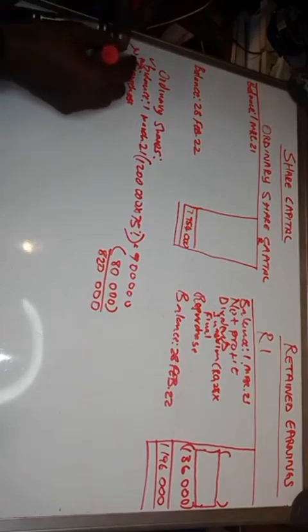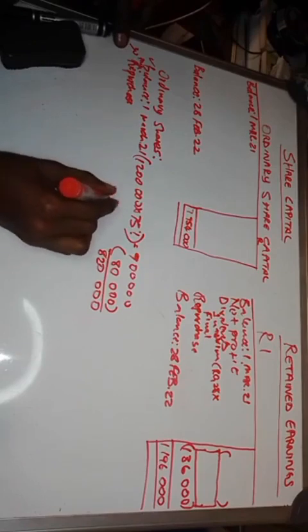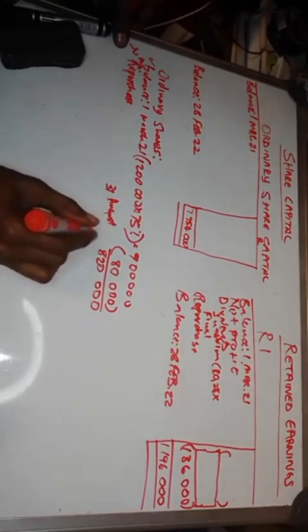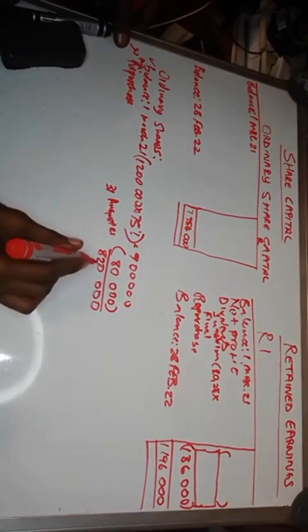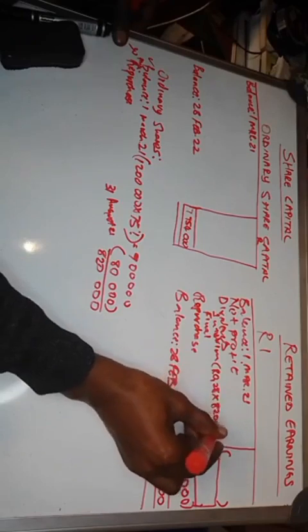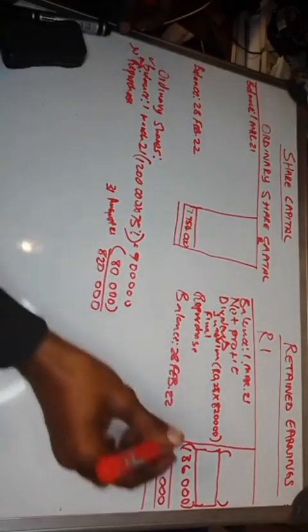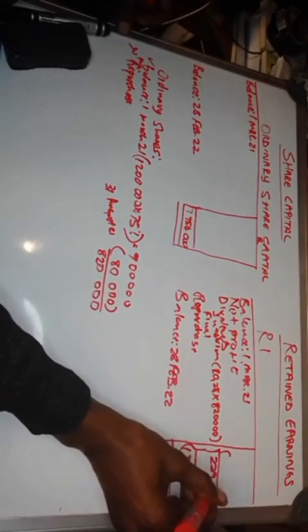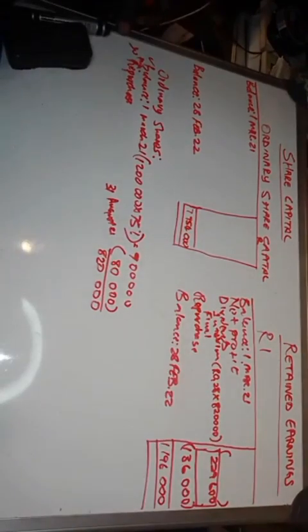It means on 31st August 2021, you had 820 shares. So here you will say times 820 shares, right? So 820 times 28 cents gives us 229,600. So that's your interim dividend.